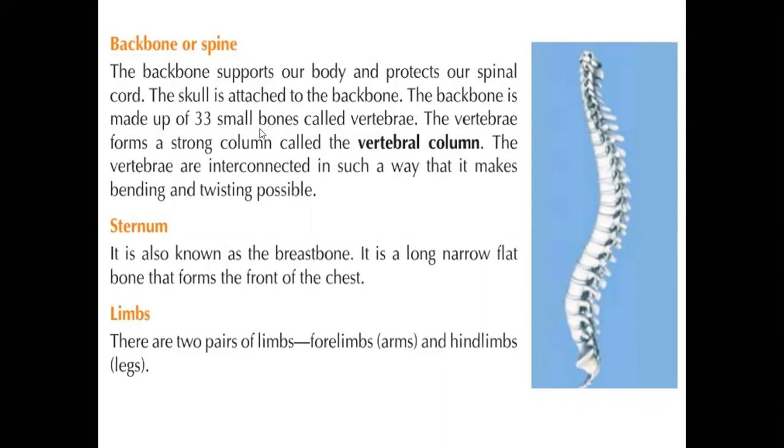The backbone is made up of 33 small bones called the vertebrae. The backbone contains 33 small bones, like this. These are all small bones, 33 small bones called the vertebrae. That is why we call it the vertebral column. The vertebrae form a strong column called the vertebral column.